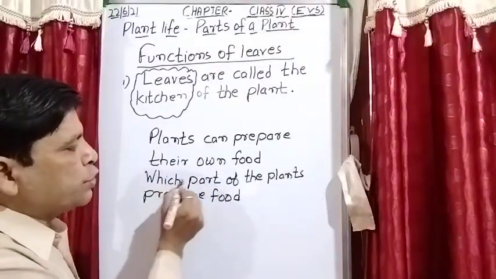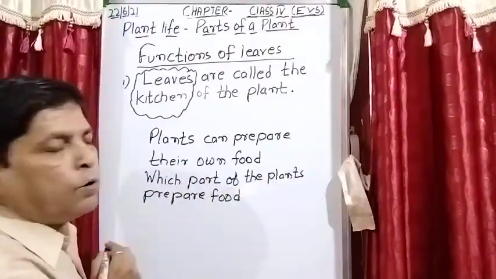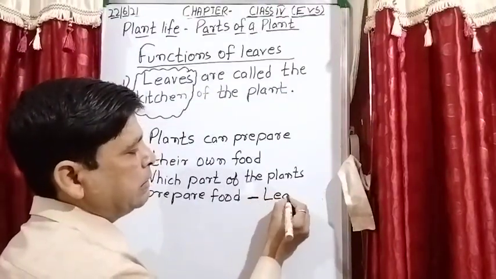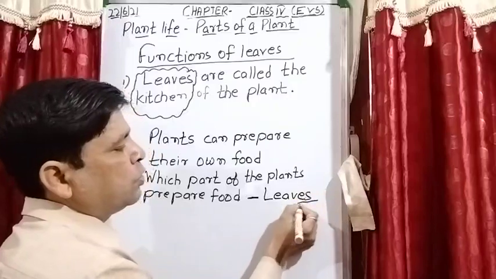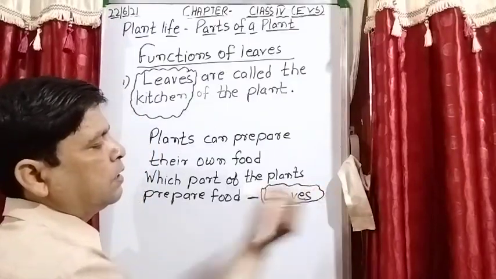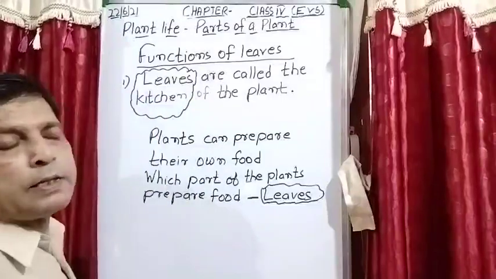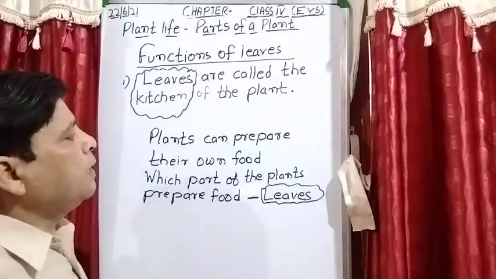So the question arises, which part of the plant prepares food? The answer is leaves. That is the reason we say the leaf is the kitchen of the plant.